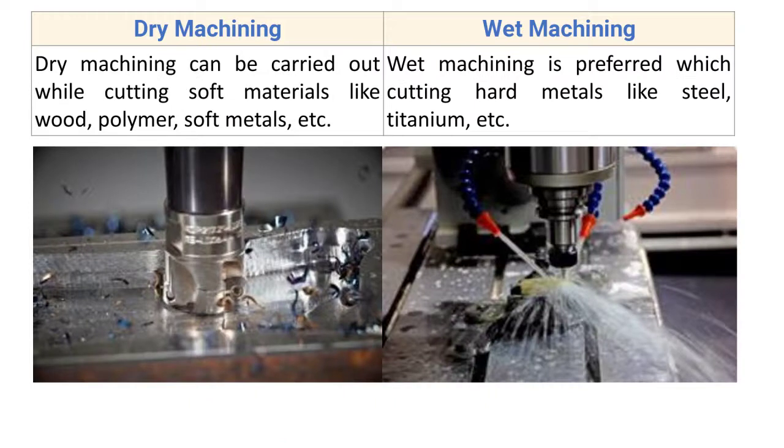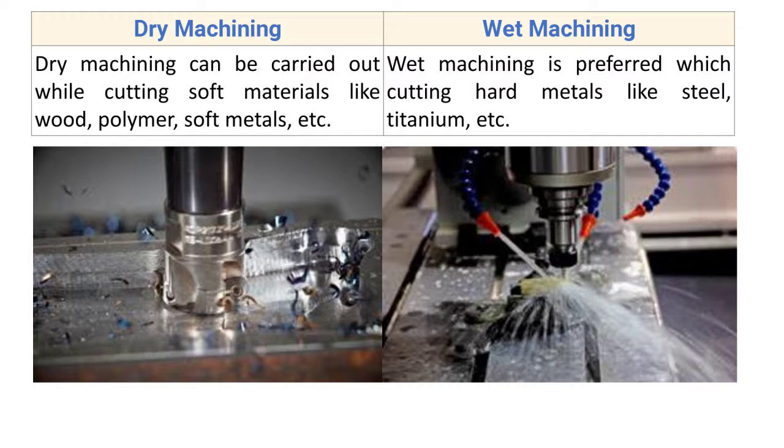Now the last point: dry machining can be carried out while cutting soft materials like wood, polymer, soft metal, etc. Dry machining is suitable for cutting soft material, because while cutting hard material, there will be more friction between the cutting tool and the workpiece. As there will be more friction, there will be more heat generation.